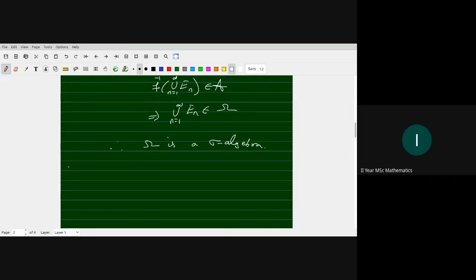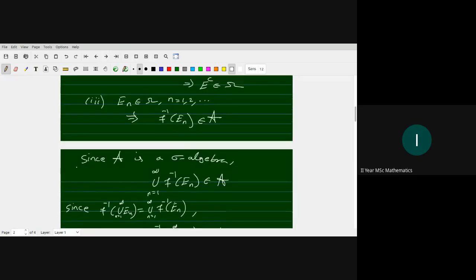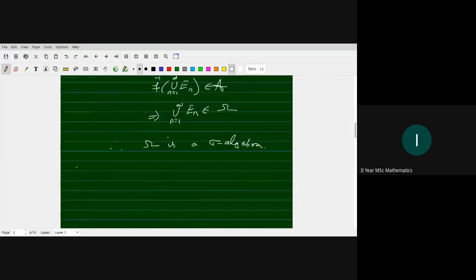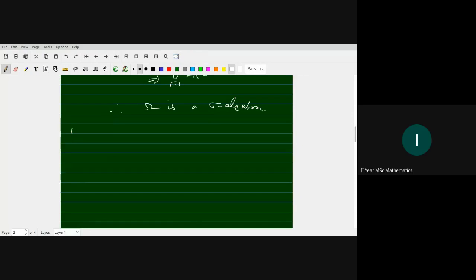This is for a general map. The result is true for any map. In addition, if f is a measurable function from X into Y, then the inverse image of every open set is measurable.